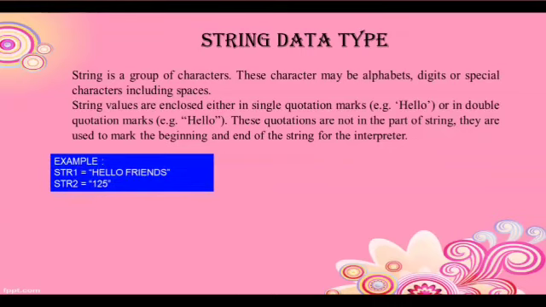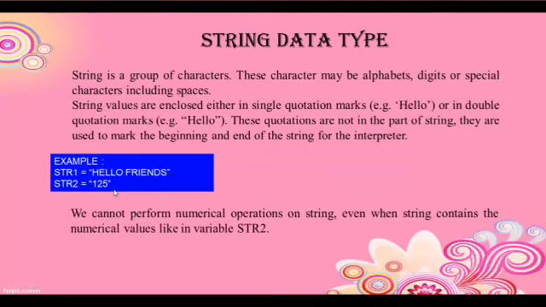For example, str1 equals hello friends, str2 equals 125. Here, 125 is not an integer. It is a string because it is enclosed in double inverted commas. We cannot perform numerical operations on a string even when the string contains a numeral value like str2. That means for str2, which contains 125 as a string, we cannot do any numerical operation like plus, minus, subtraction, division, etc.